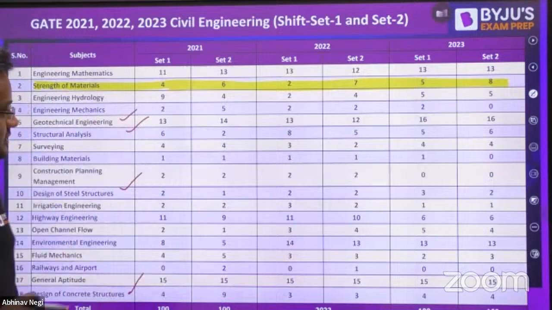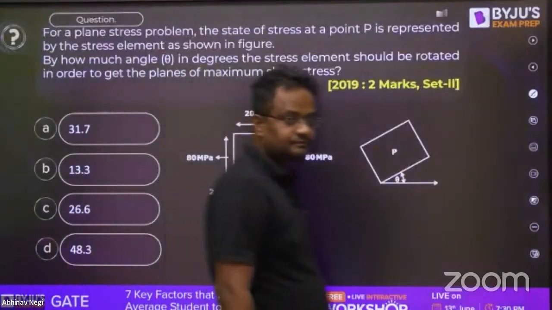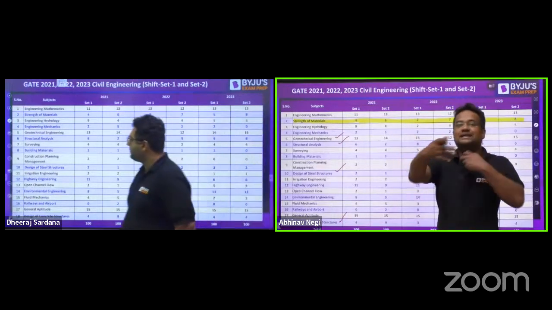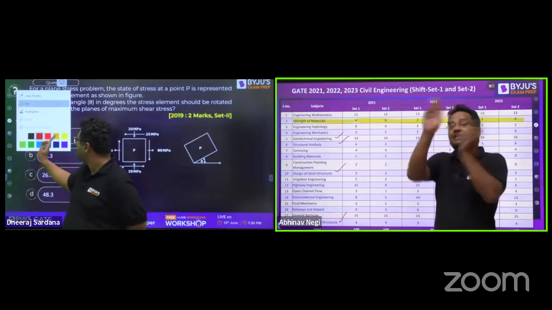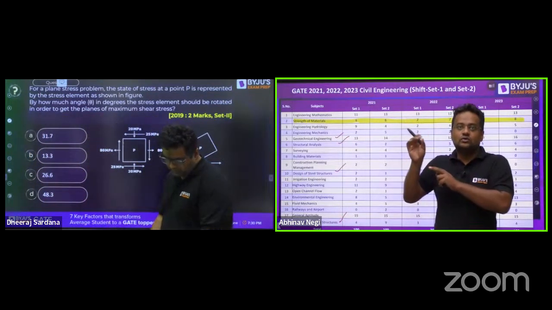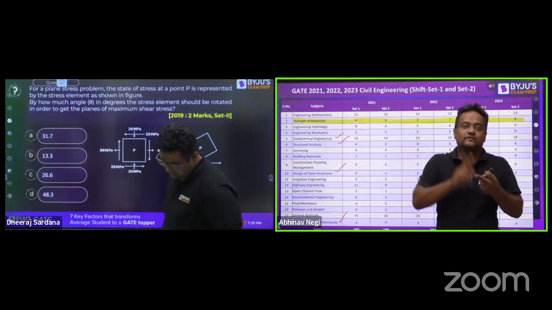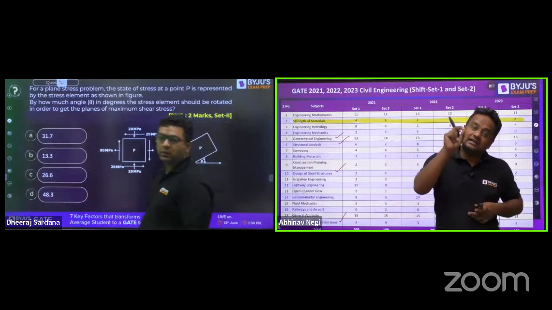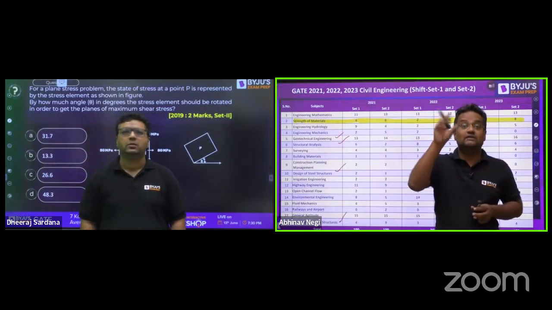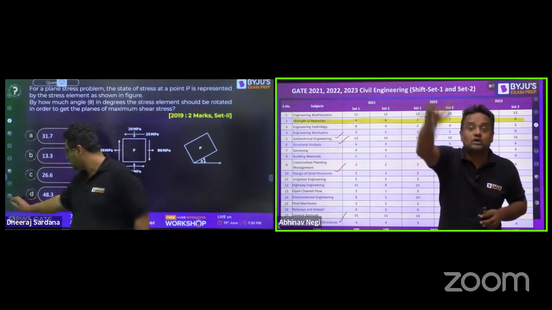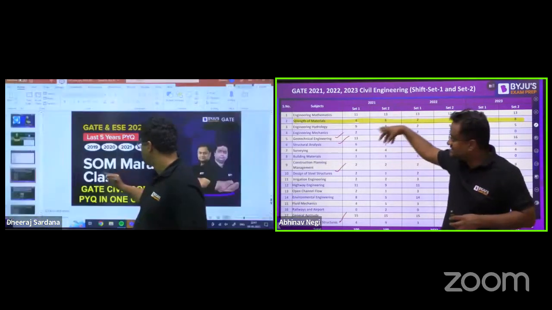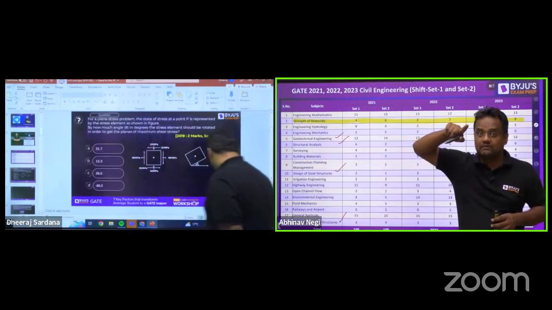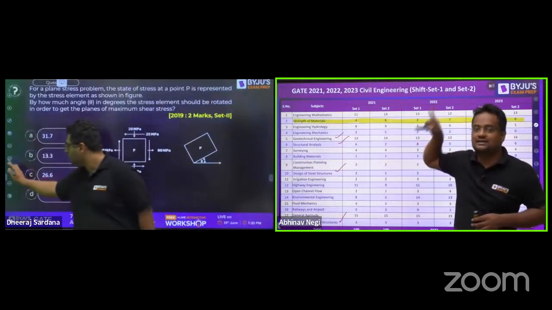So Dheeraj sir, shall we start with the first question? Yes, first we'll be telling 2019, then 20. Me and Dheeraj sir combinedly will be taking 2019, then 20, then 21, then 22. Take a copy and pen and sit. For civil and mechanical it is very important. And the mechanical marathon happening on Sunday is also very, very important for civil. Even for other branches' marathons, they are more important for you, because you will be familiar with your own branch, but other branches are still new for you. So please do watch. And on Saturday I am coming with the survey marathon previous year questions, then Sunday soil mechanics and so on.